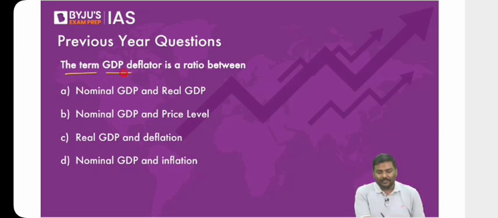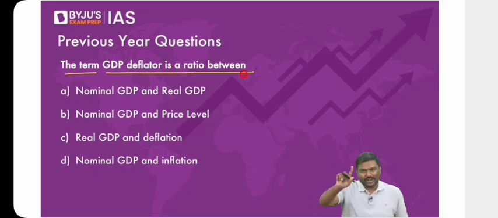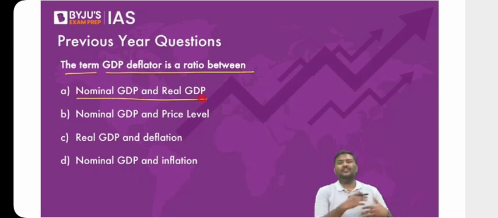The term GDP deflator is a ratio between what? We have discussed GDP deflator, by the way. I just want to add a point here. Most of you are answering correctly. Absolutely correct, I'm happy. Nominal GDP by real GDP. It means you're revising. Very good, I'm happy.